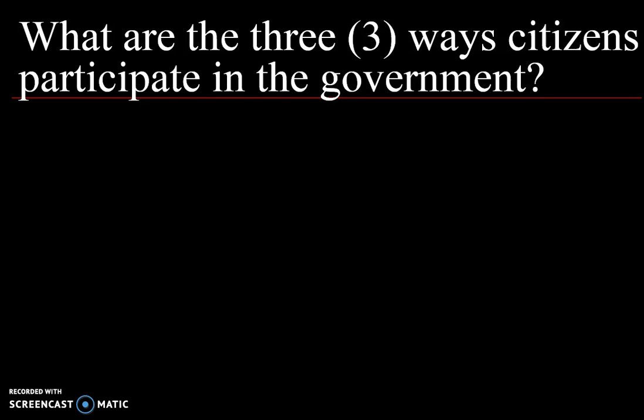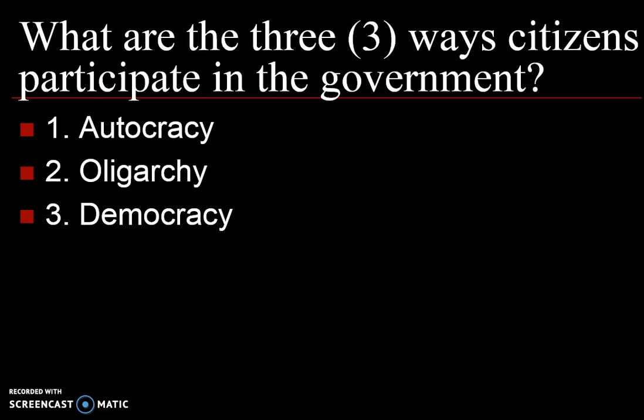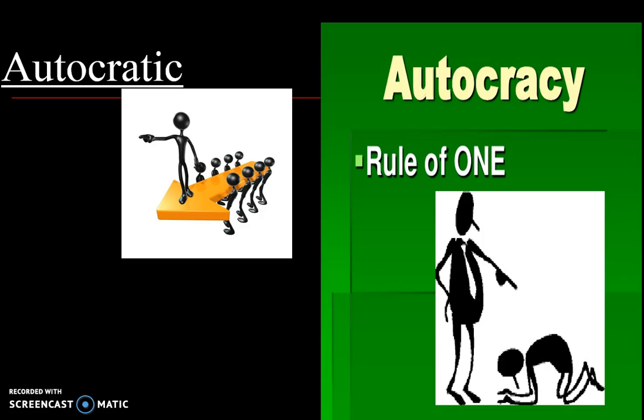So if you think in terms of those two categories, it helps you fit these words together. What are the three ways citizens participate, or how are they going to determine who rules over them? There are three different ways: autocracy, oligarchy, or democracy. Those are the three ways that you are ruled or that citizens participate.